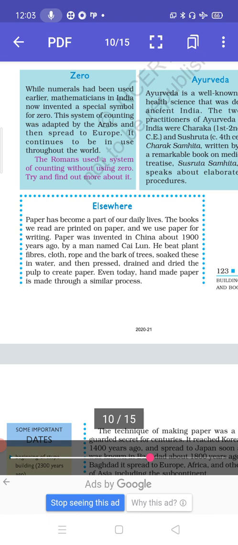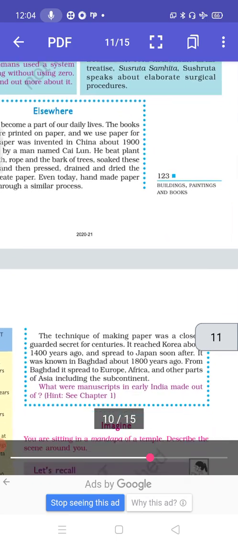Paper has become a part of our daily lives. The books we read are printed on paper, and we use paper for writing. Paper was invented in China about 1900 years ago by a man named Kai Lun. He beat plant fibers, cloth, rope, and the bark of trees, soaked these in water, and then pressed, drained, and dried the pulp to create paper. Even today, handmade paper is made through a similar process.